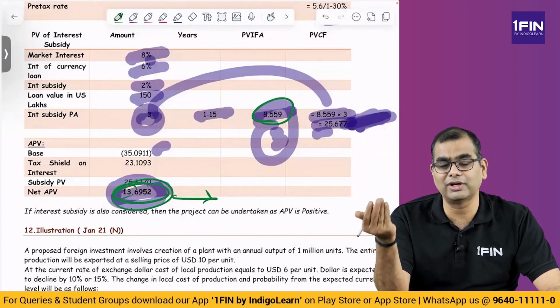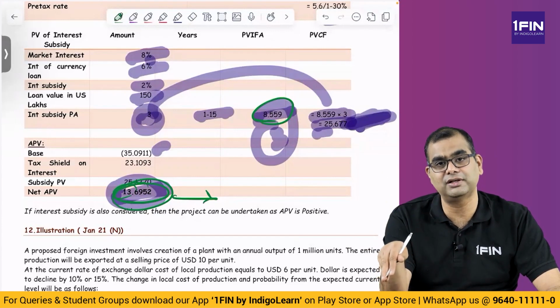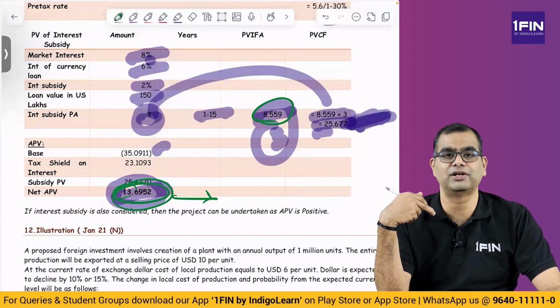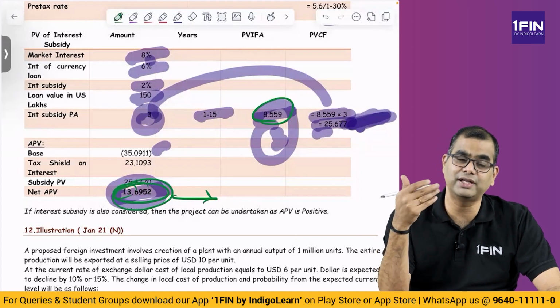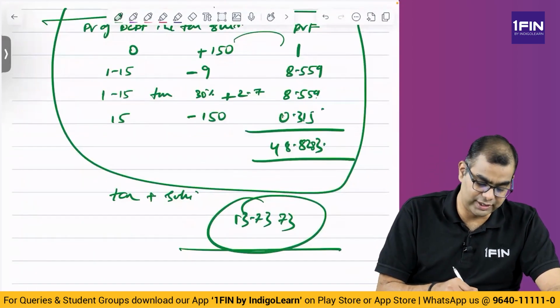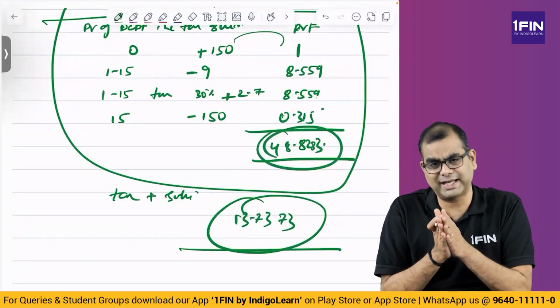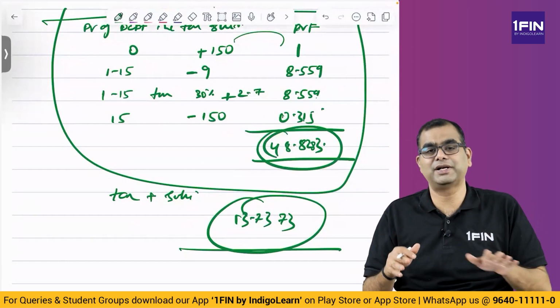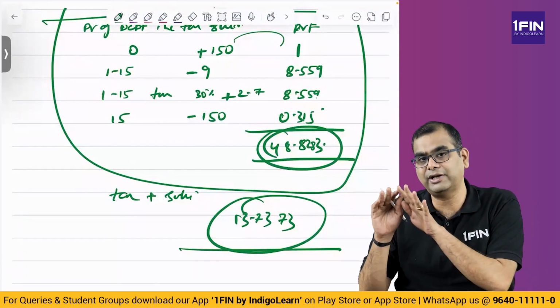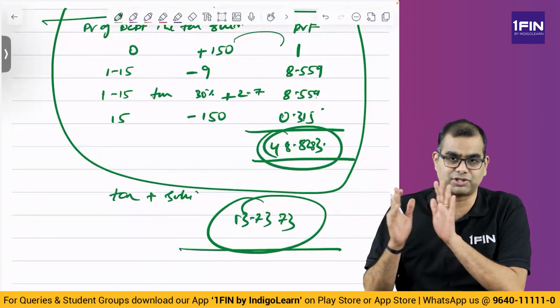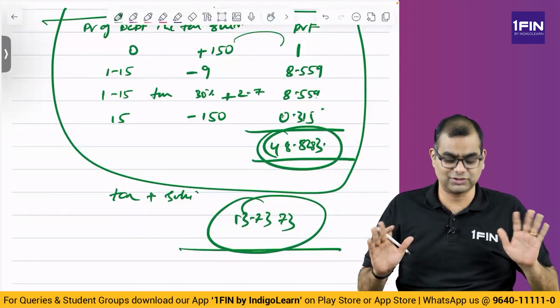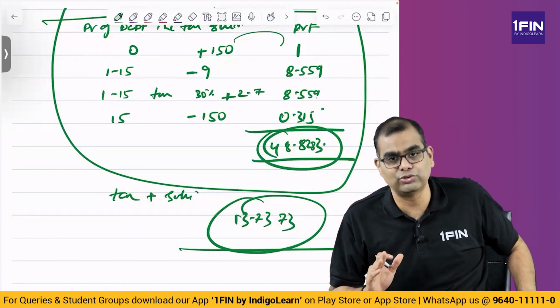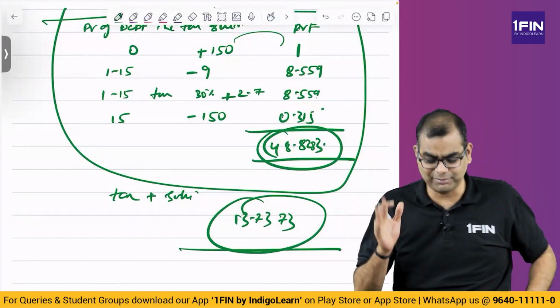6% cash outflow, and on that you are adjusting even the tax, and then you are arriving at a present value factor using 8%. So, which is why your outflows become less, which is why you get a positive value for the debt, which can be split as your tax benefit or tax shield separately and your subsidy benefit or subsidy shield separately. Okay. So, this is one question I wanted to do, where you do the APV method.